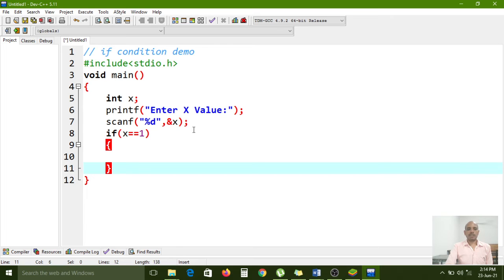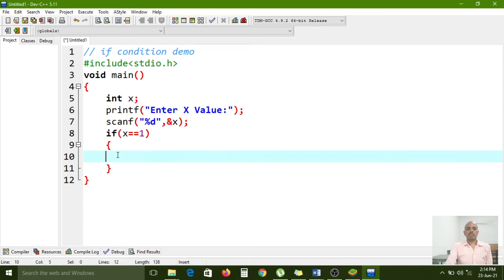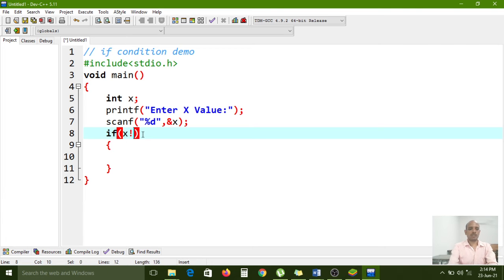The condition becomes false. Carefully observe here, x not equal to 0 we need to mention. That's why not equal to 0. That means if it is a true condition, the if block will execute.